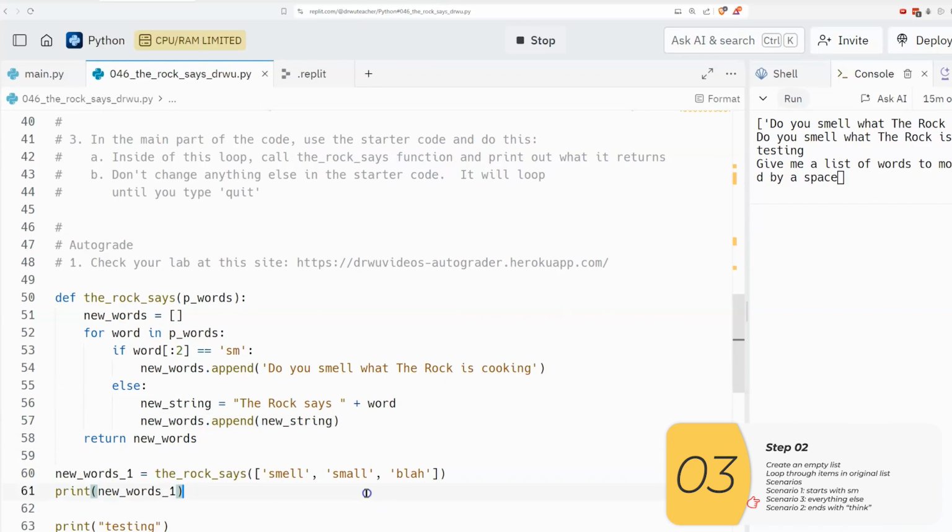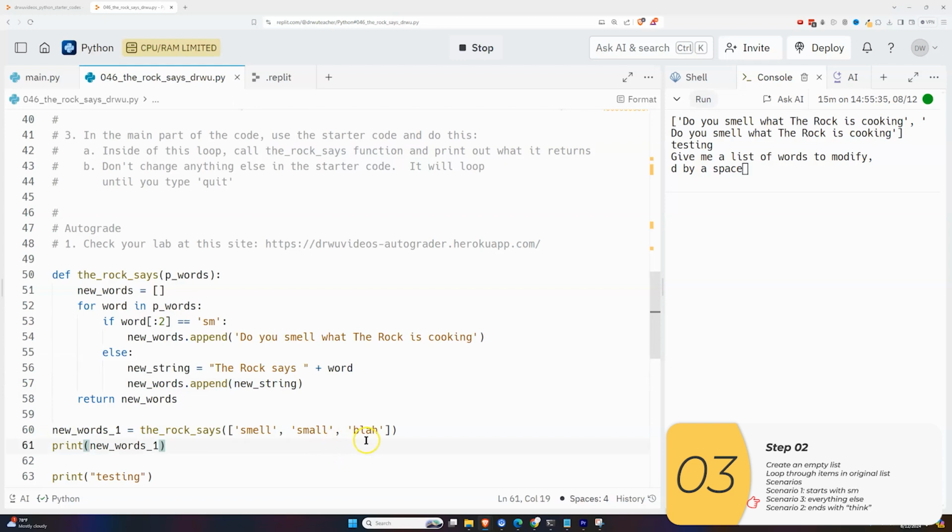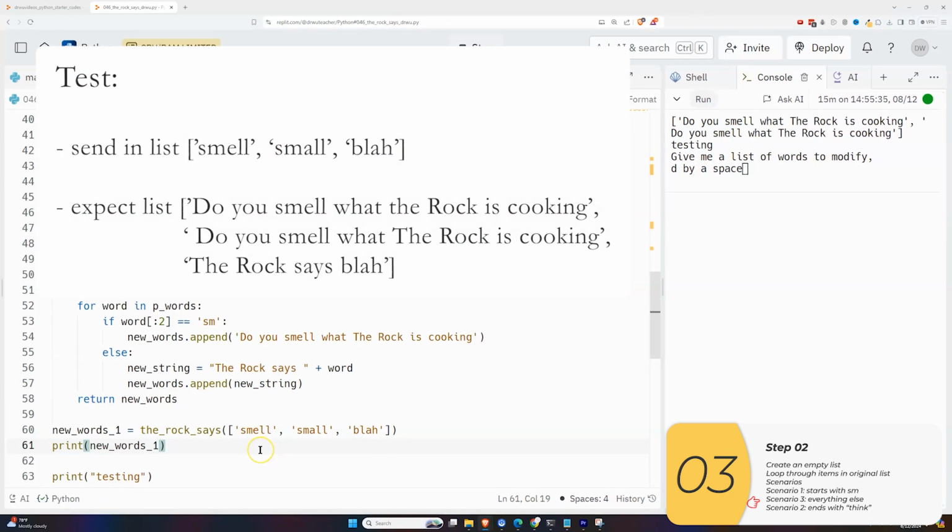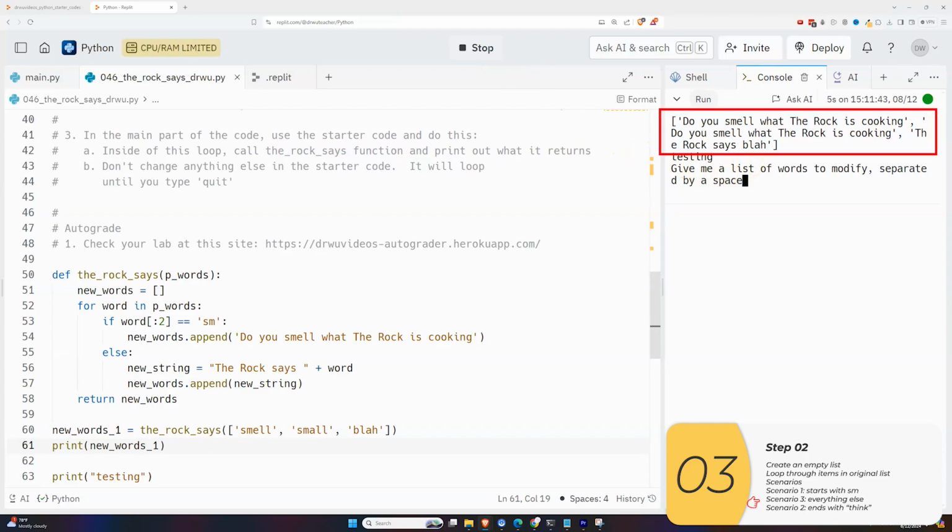And let's try this out. And actually, I can still probably use the same test. I'm expecting now a new list of 3 items. The first 2 will be, do you smell what the rock is cooking? And the last one will be, the rock says blah. So let's try this out. I'll clear this first. And that is what I get, and my test is good.